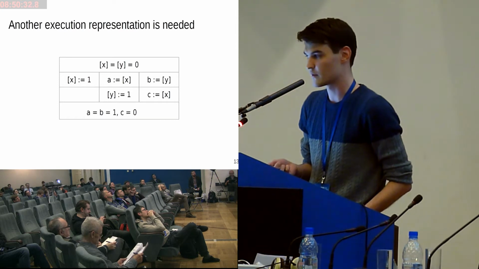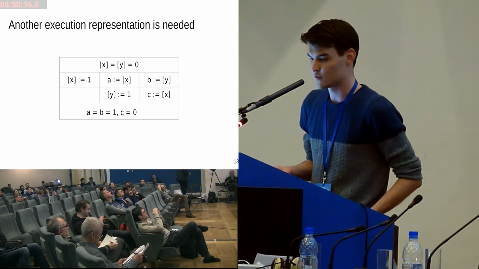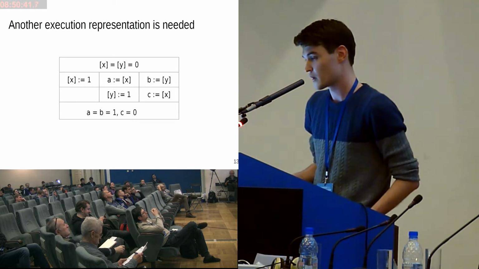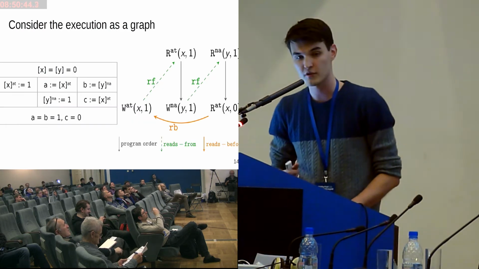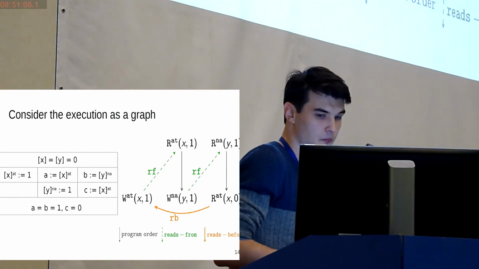We need something that will allow us to show operations that are done on the memory and the links between the operations. And in such terms, it makes sense to think about graphs. OCaml and the intermediary model offer us various executions through graphs. Every instruction of a program correlates with a peak in the graph. So the left peak is W, right? And the parameters are X, 1, and the regime of access, atomic.